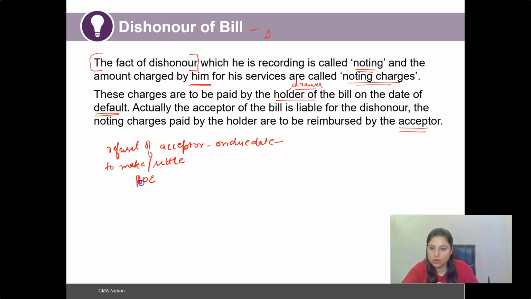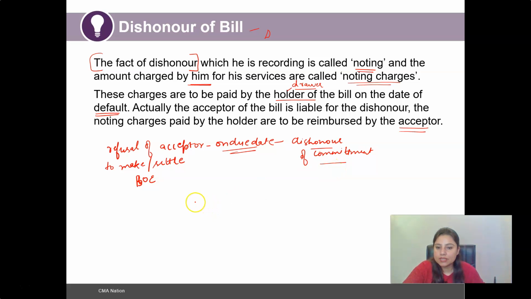I'm writing the short form, bill of exchange, on the due date, and which would lead to dishonor of his commitment made. And this dishonor of commitment would ultimately increase the liability of that particular drawer of the bill who was expecting the payment to be received on the due date. However, it did not happen.